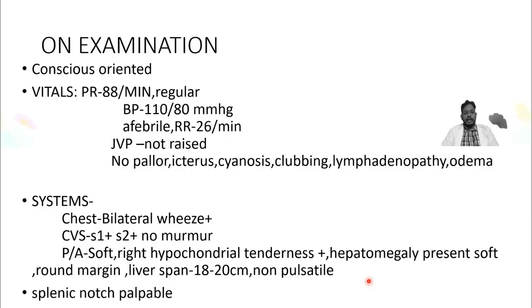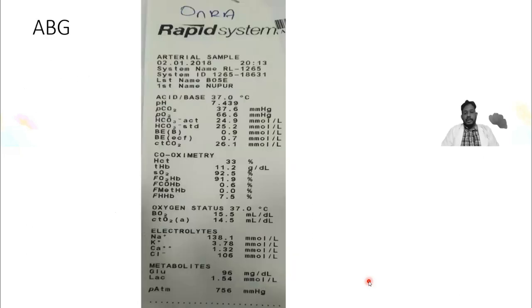On generalized examination, the patient was conscious and oriented. Vitals were almost stable, but the systemic examination showed some hepatomegaly and splenomegaly. Apart from that, in the chest she had a wheeze laterally with no murmur. ABG was done, which confirmed that she had some sort of hypoxia, and apart from that, the ABG was normal.